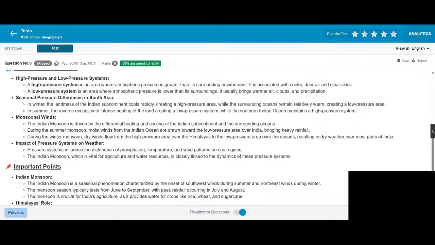Monsoonal winds. The Indian monsoon is driven by differential heating and cooling of the Indian subcontinent and the surrounding oceans. During the summer monsoon, moist winds from the Indian Ocean are drawn toward the low pressure area over India, bringing heavy rainfall.